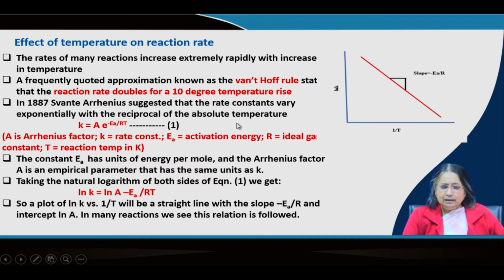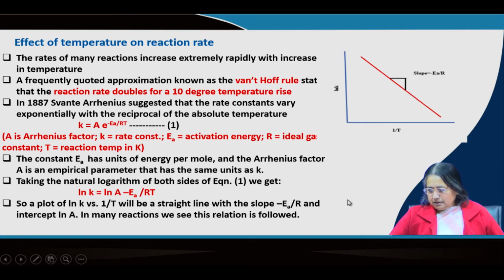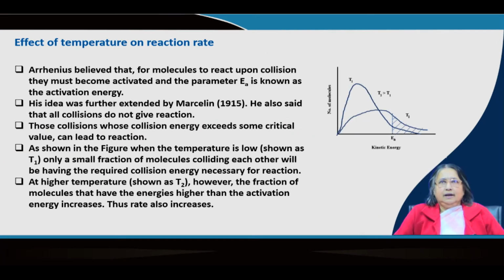But then after determining the k, we can plot ln k versus 1 by T. So, we will get a straight line. From the straight line we will get the activation energy Ea, and also the Arrhenius factor. So, this is a very good experiment to determine the activation energy.